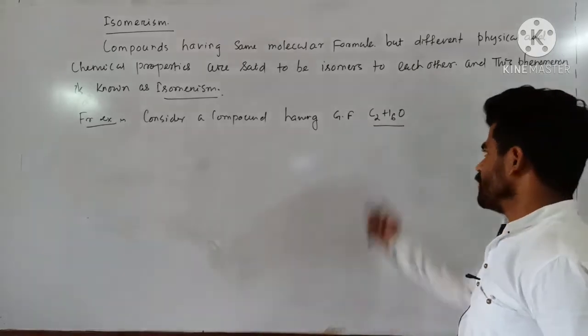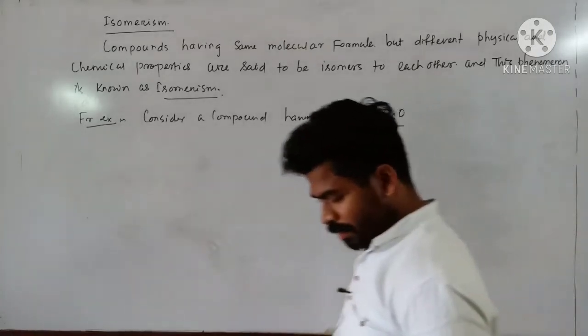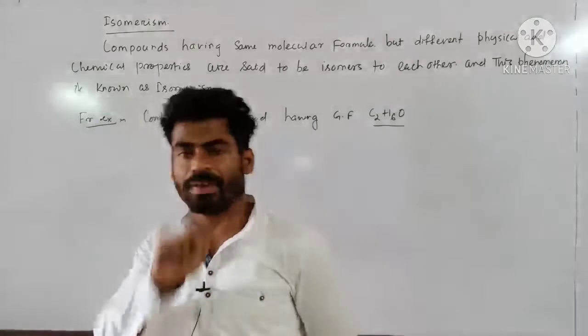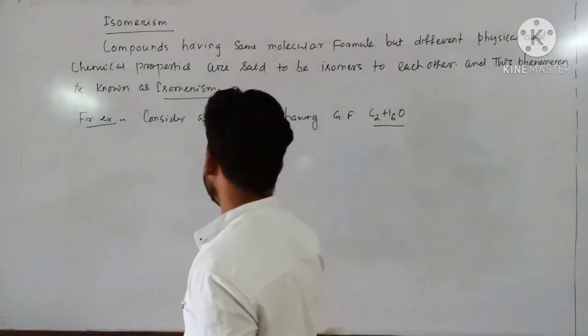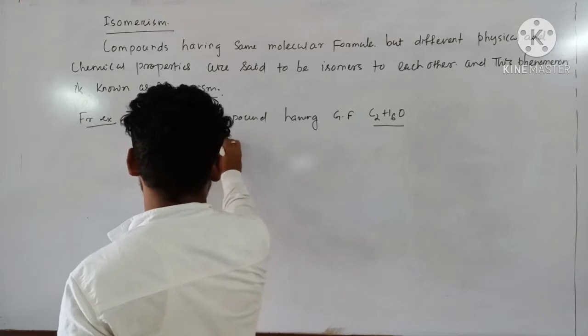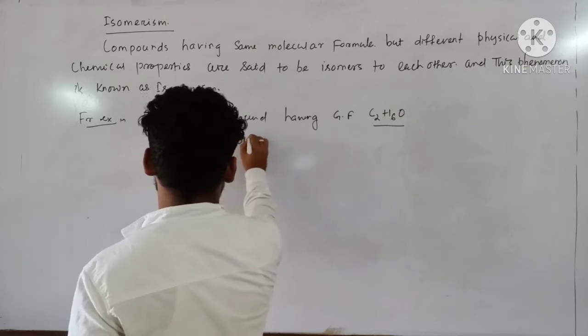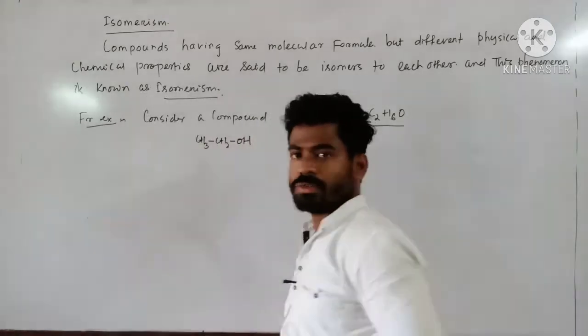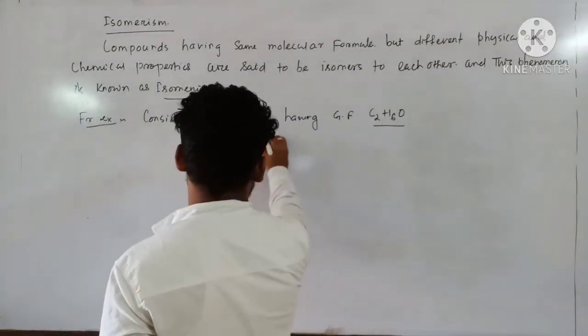Clear? For this particular molecular formula, I can write two different compounds. One can be CH3CH2OH. This one is known as ethyl alcohol.